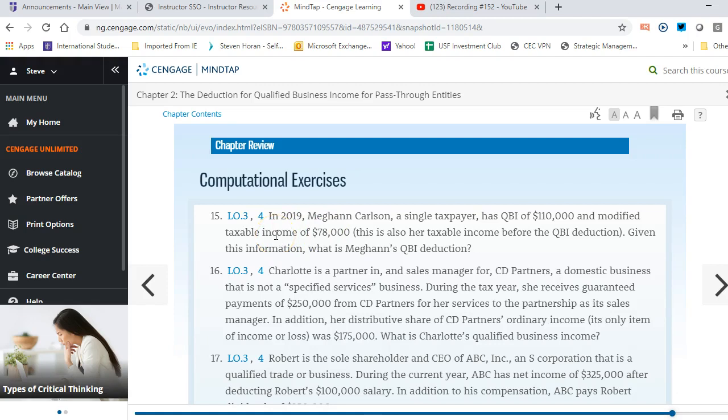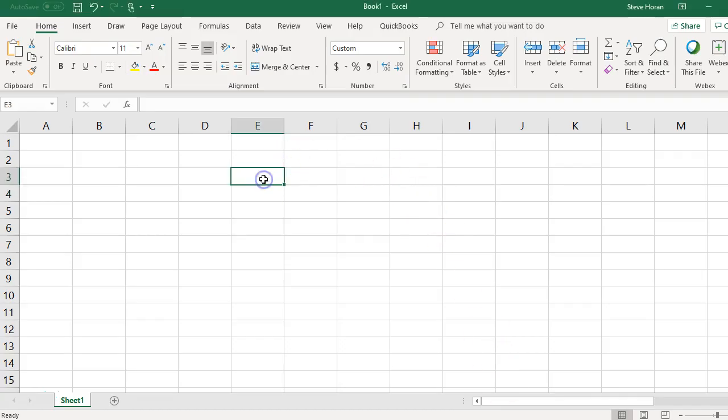So the first one we'll take a look at is problem 15, and it says here that in 2019, Megan Carlson, single taxpayer, has a QBI of 110,000 and modified taxable income of 78,000. It's also her taxable income before the QBI adjustment. Given this information, what is Megan's QBI deduction? So it's 110 and then 78. So we'll drop in those two numbers. Okay, and the rules are that she uses the lesser of the two.